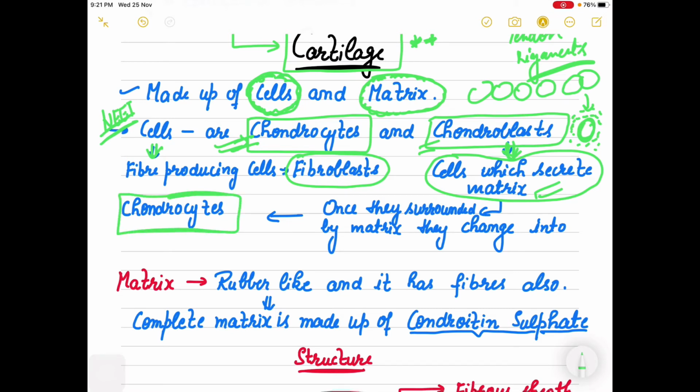The simple meaning is that initially, in the layer of cells, first of all they are chondroblasts. When they are covered with the matrix, they change themselves into chondrocytes. So two types of cells are present in cartilage, chondrocytes and chondroblasts, as well as fibroblasts also.